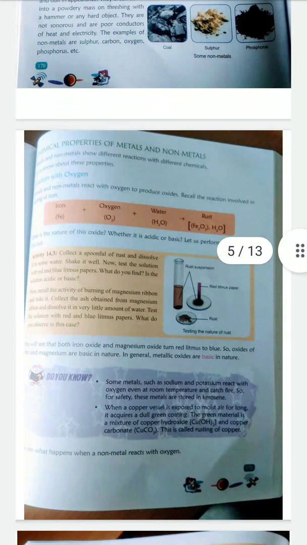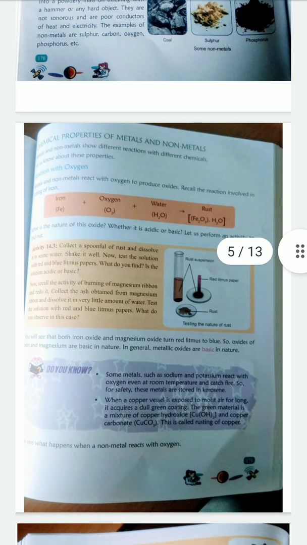Next is the chemical property of metals and non-metals. Metals and non-metals show different reactions with different chemicals. Let us study their properties. Number 1, reaction with oxygen. Metals as well as non-metals react with oxygen to produce oxides. Recall the reaction involved in the activity.